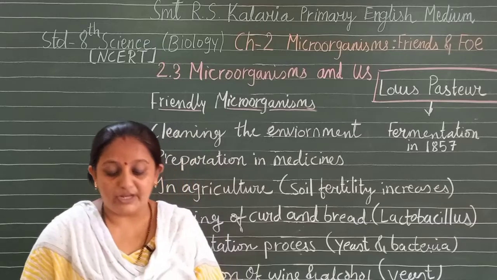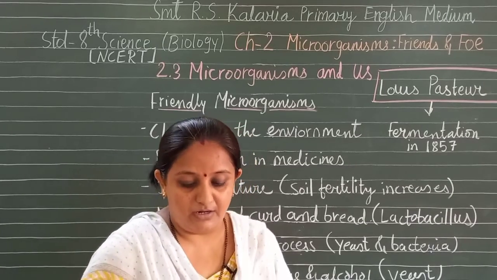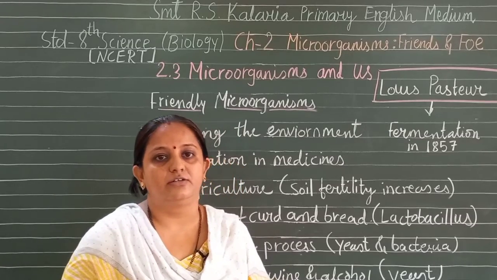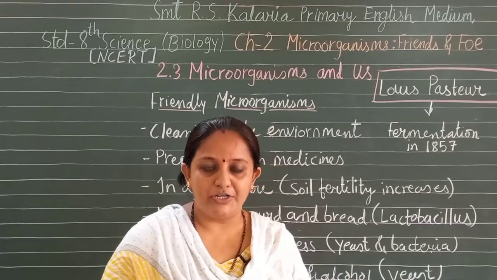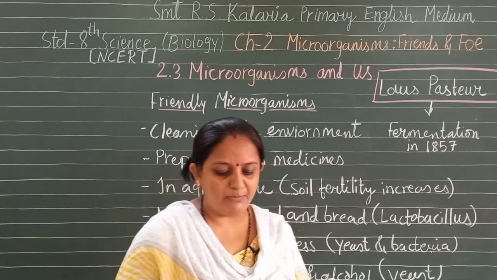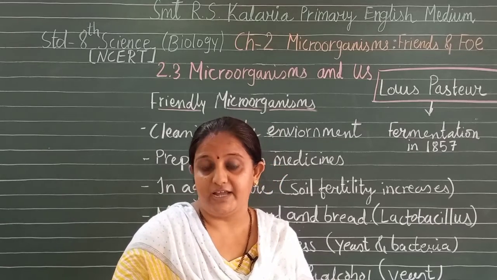For example, the organic waste. We know organic waste means the vegetable peels, dry leaves, animal fecal matter, isn't it? The dead bodies of animals are broken down into harmless and usable substances by certain bacteria.